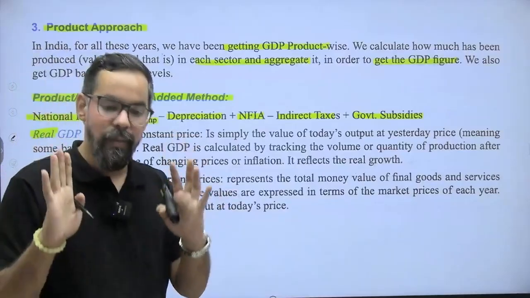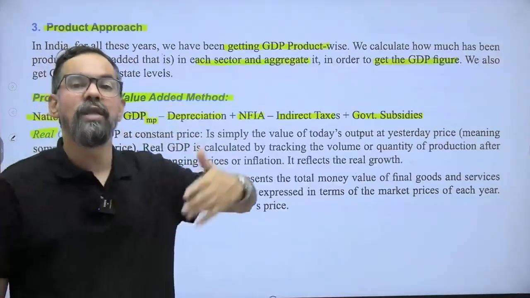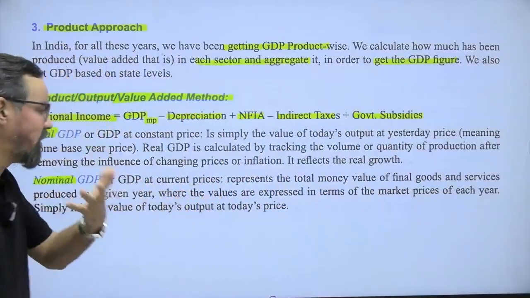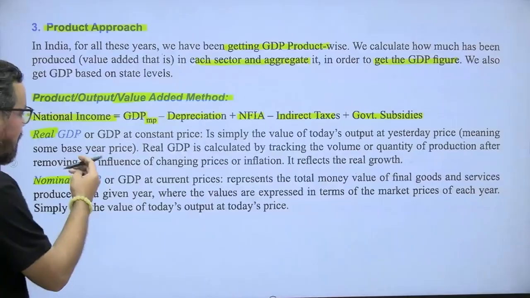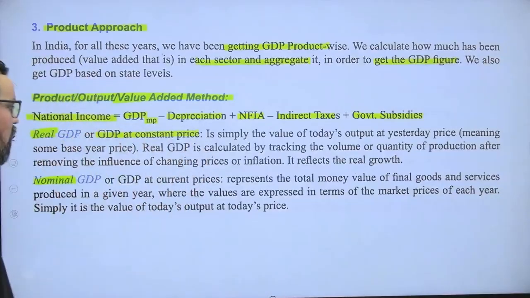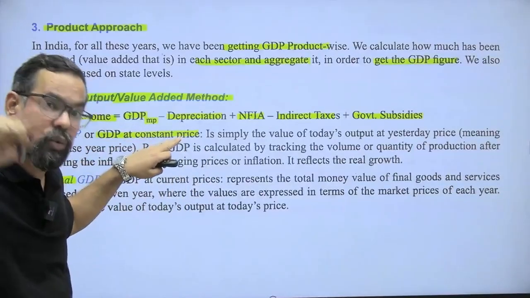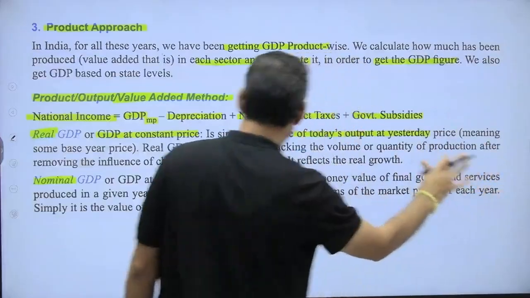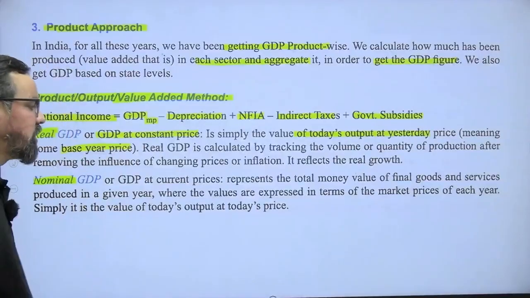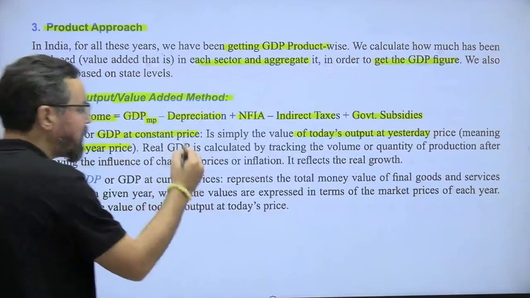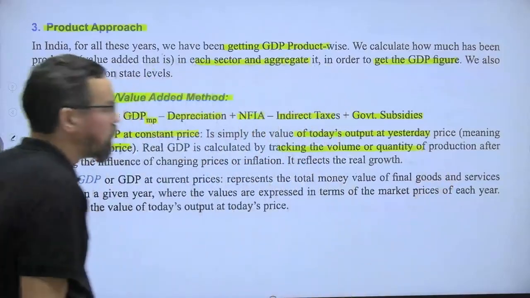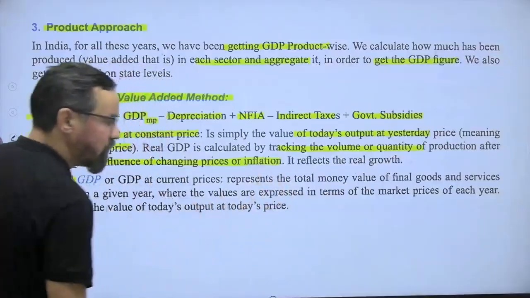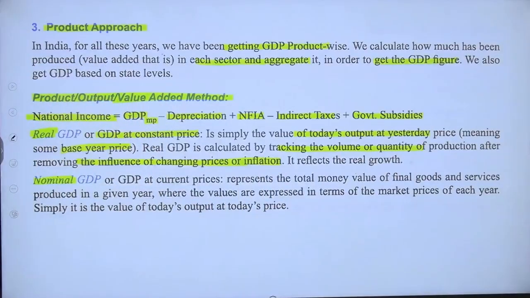The same thing you have to remember: your nominal GDP will be higher than your real GDP. Many times you'll see this particular statement in your examination: real GDP, or GDP at constant price of your base year 2011-12. It's simply the value of today's output at yesterday's price, yesterday meaning the base year 11-12. Real GDP is calculated by tracking the volume or quantity of production after removing the influence of changing prices, which is called inflation. It reflects the real growth of the economy.